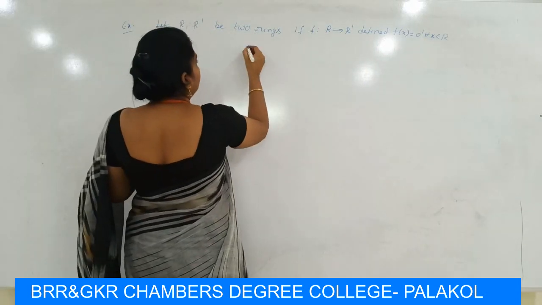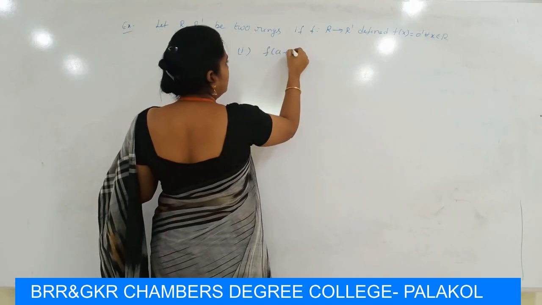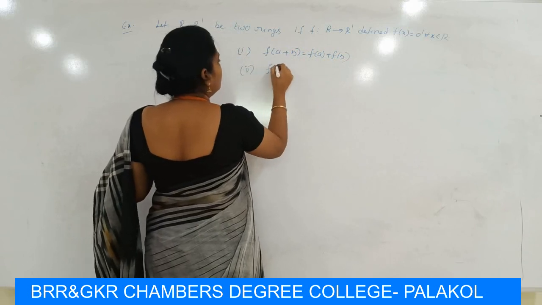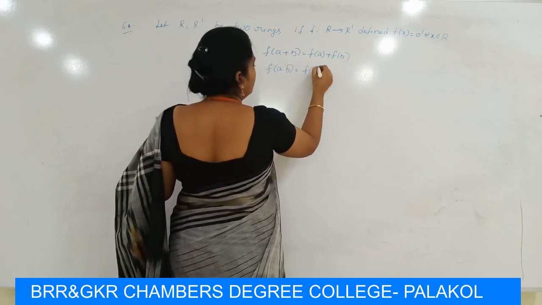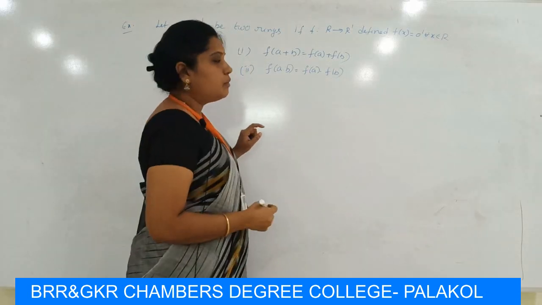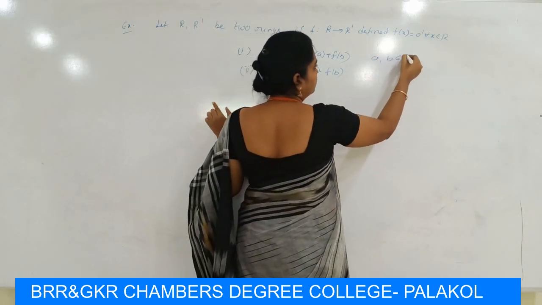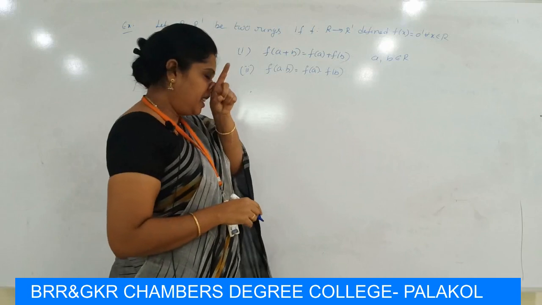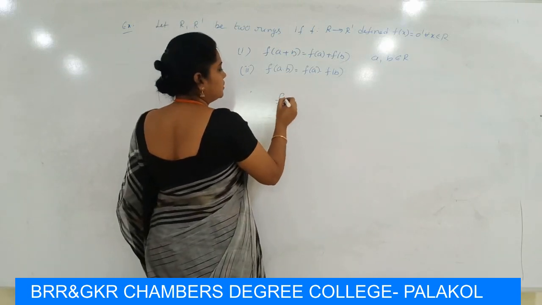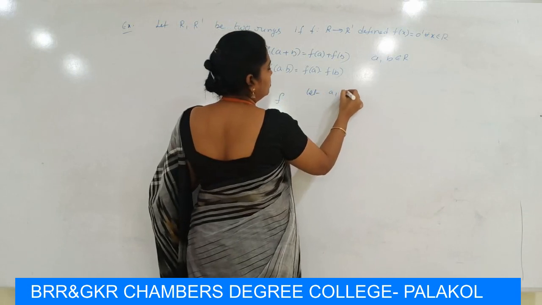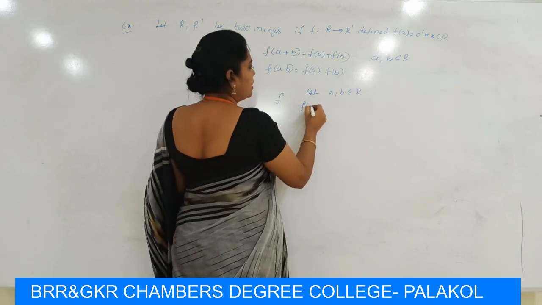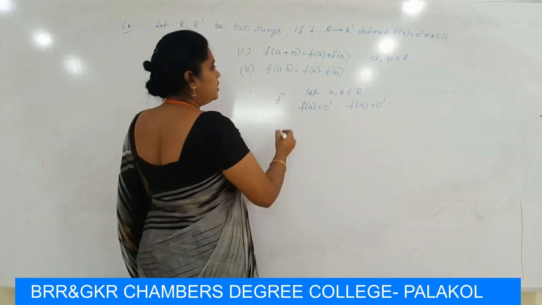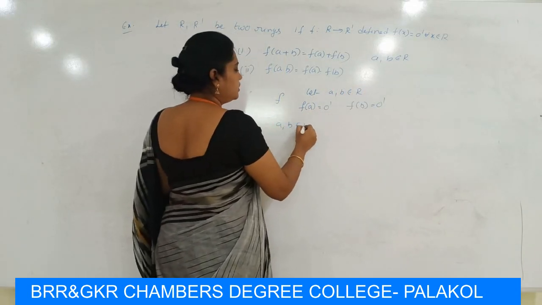Now verify that. The first condition is that f(a+b) = f(a) + f(b), and the second condition is that f(a·b) = f(a)·f(b). Here a, b are elements of R. Let a, b belong to R, then f(a) is 0 dash and f(b) is also 0 dash.